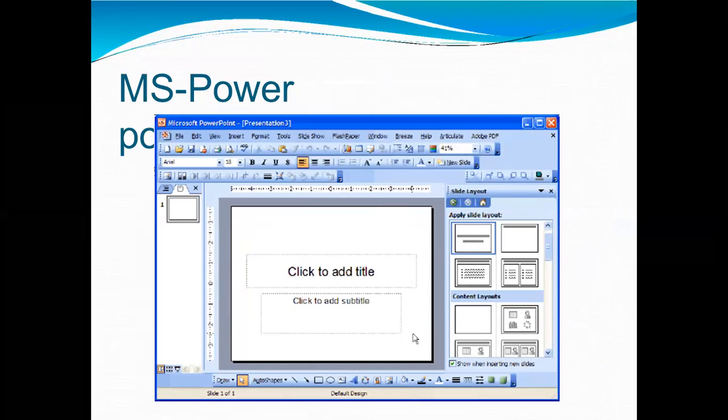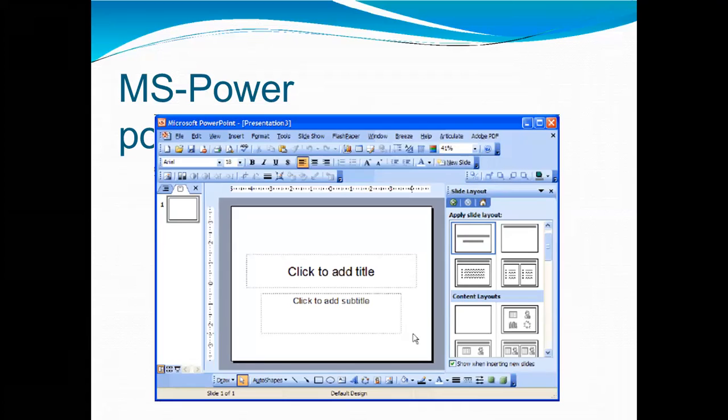slideshows. How to open MS PowerPoint on a personal computer? You can open PowerPoint by clicking on the start button. Then you have to choose all programs. The next step is to select MS Office. Under MS Office, click on Microsoft PowerPoint. Then you can open MS PowerPoint.